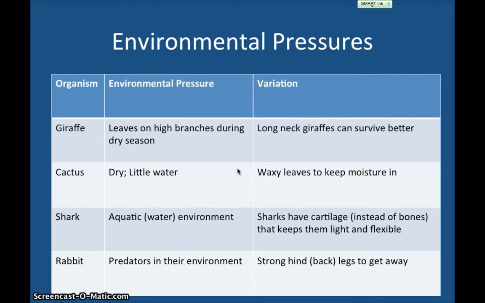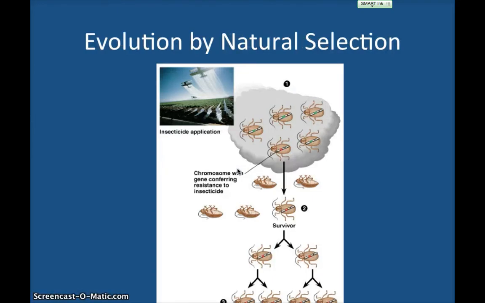Okay, in case you missed any of those, here's the chart one more time. And our final summary question is basically to describe natural selection. So based on what we already talked about today, and also this image, so we'll just go over this quickly. There's something called an insecticide, and you can see it being applied here through these airplanes, and they're basically spraying it down. It's a chemical, and it's used to kill bugs.